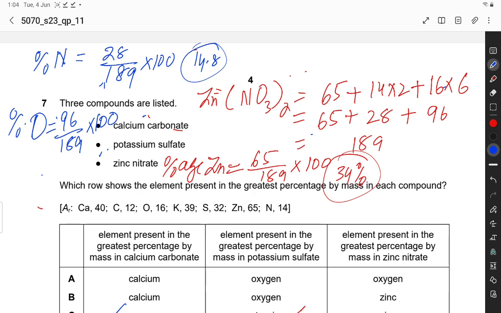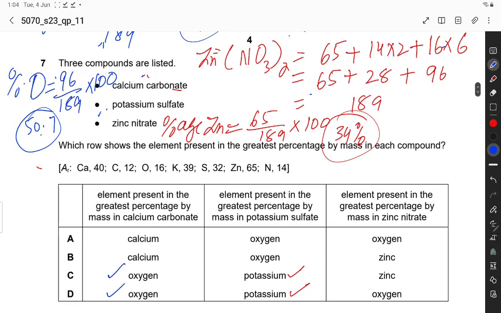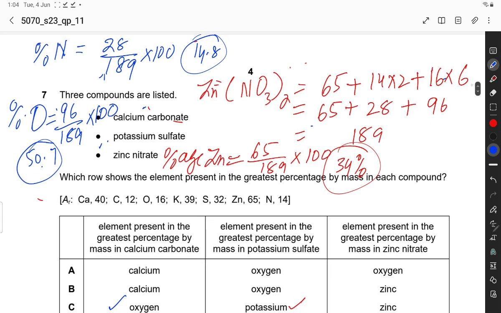So this is equal to 50.7. You should also know one concept: if there are many compounds, look at the Mr of the compound and see which element has more Mr in it.